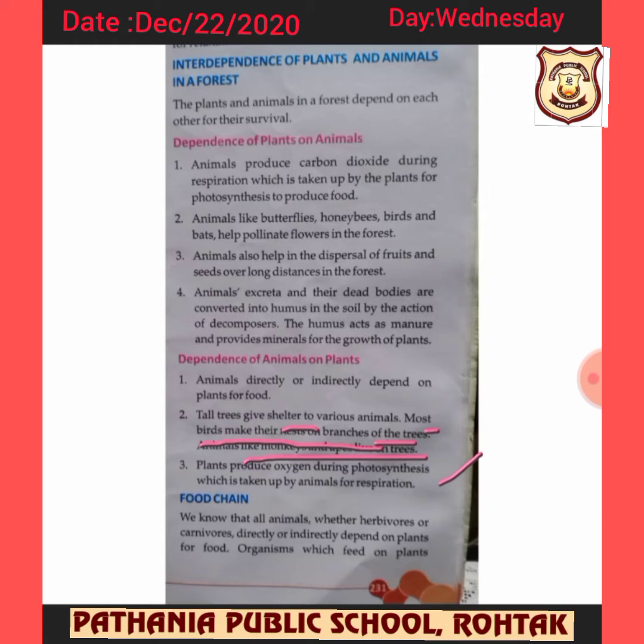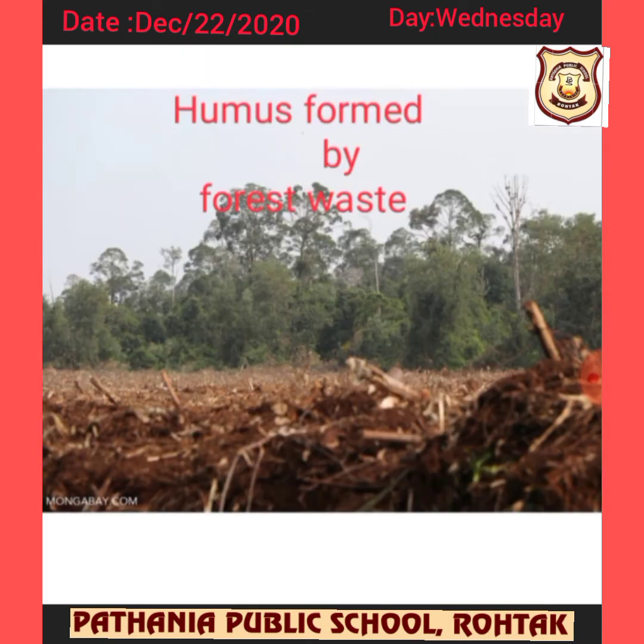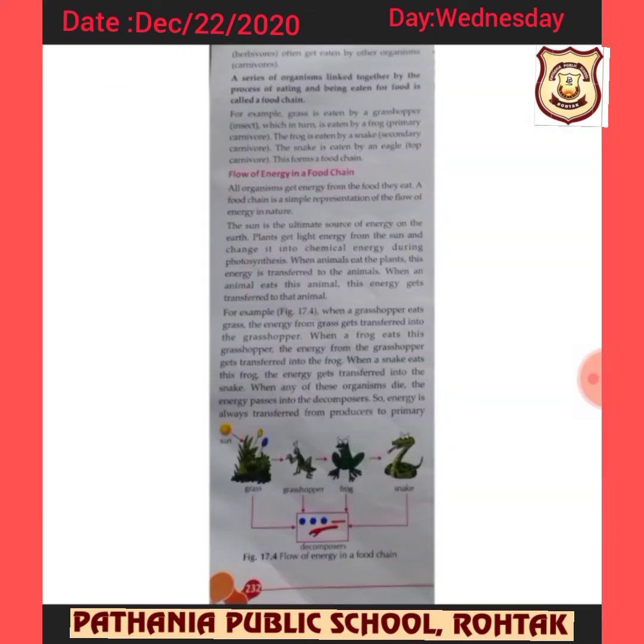Now the next topic is food chain. We know that all animals, whether herbivorous or carnivorous, directly or indirectly depend on plants for food. The animals which feed on plants often get eaten by other organisms, that is carnivorous, of course.